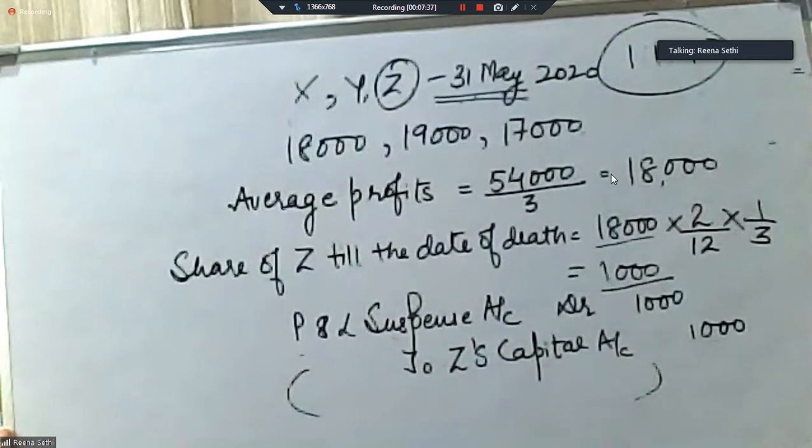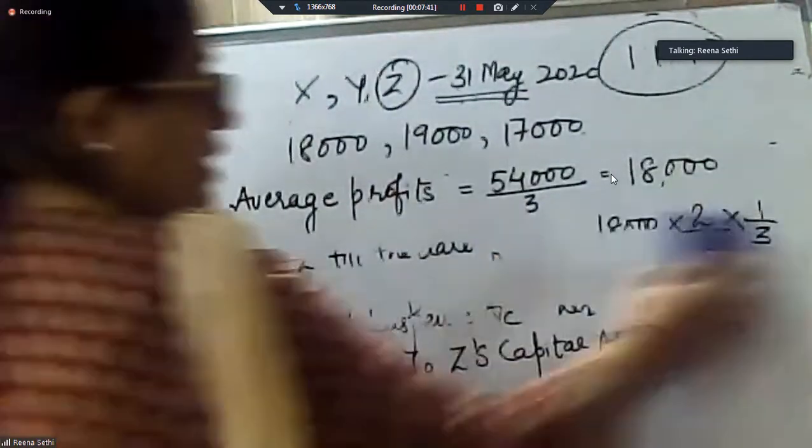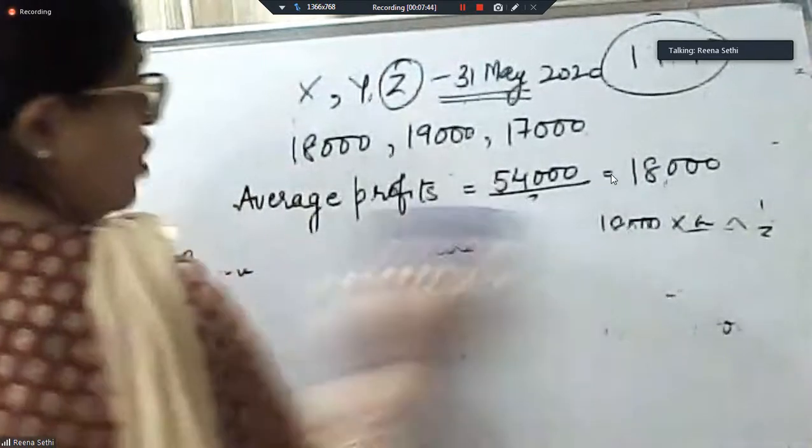Question number 17. It's a case of a loss. Simply, the share has to be calculated and the entry is going to change.